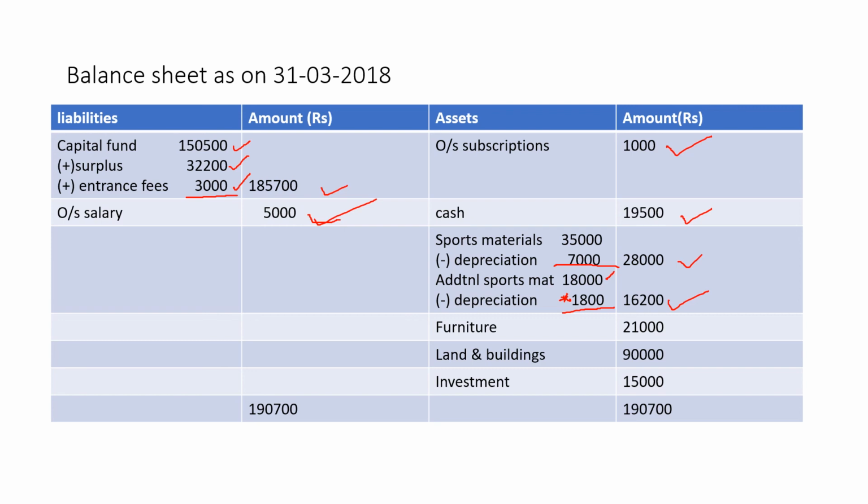Then the rest of the assets. Furniture is 21,000, no depreciation was provided, so write it as it is. Then land and buildings is given as 90,000. Investments: you get it from the payment side where investment was given, but since it is an asset we have not considered it in the income and expenditure account, we are adding it on the asset side. Investments 15,000. So the total of your balance sheet, liability side and asset side, comes up to 1,90,700.